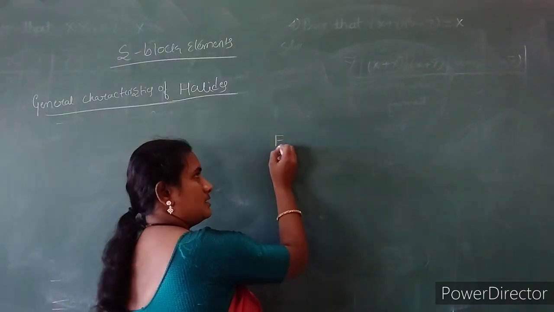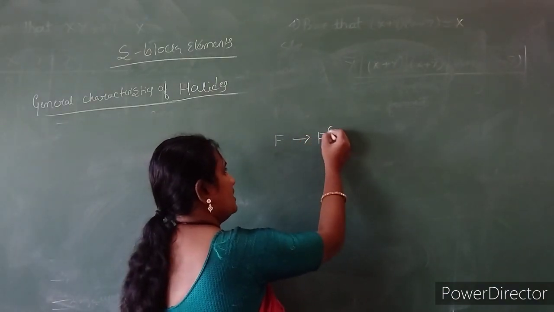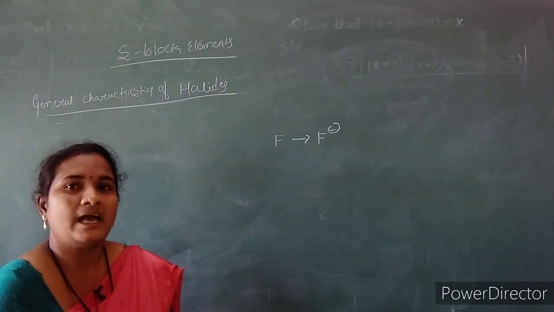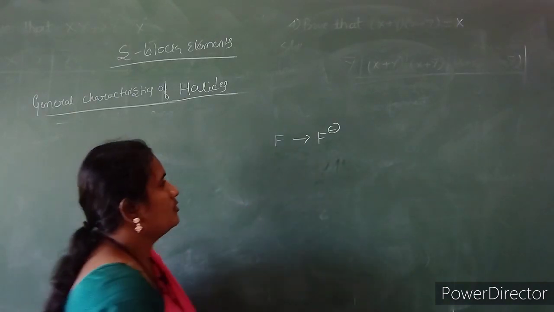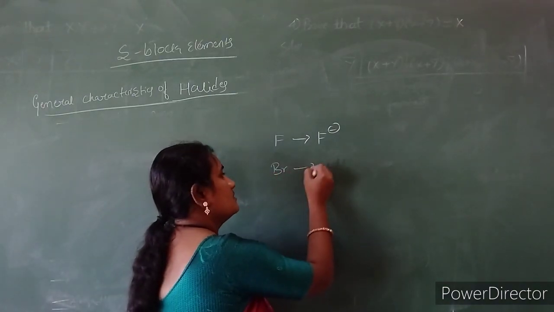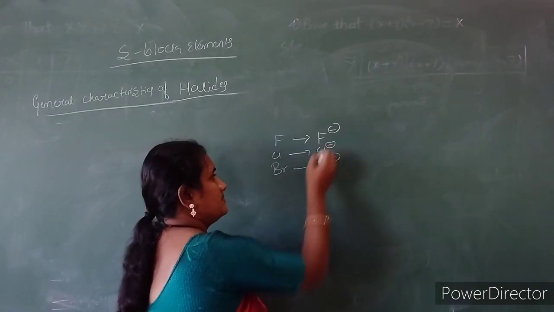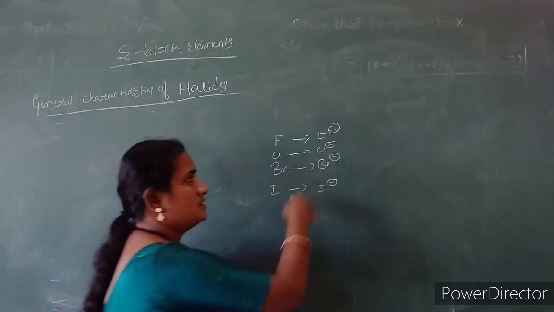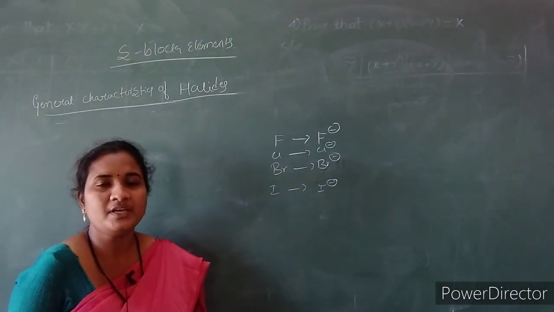Fluorine is the atomic form; if it accepts one electron from another species, it becomes fluoride, the anionic form. Similarly bromine gives bromide, chlorine gives chloride, and iodine gives iodide. When they have anionic character, they are said to be halides.